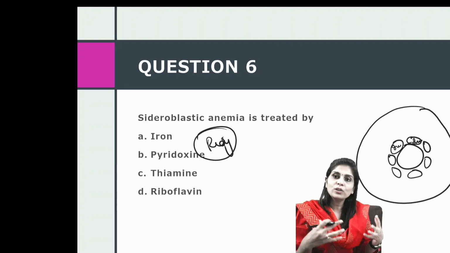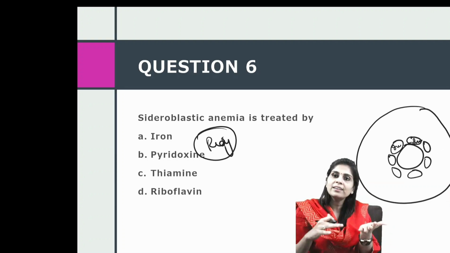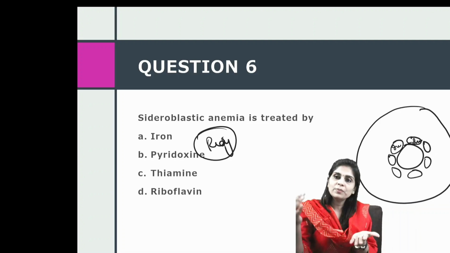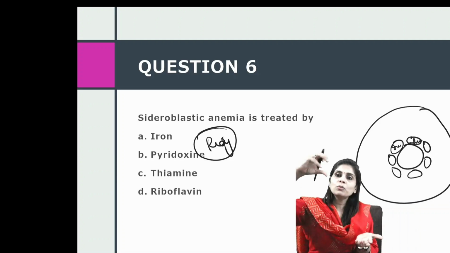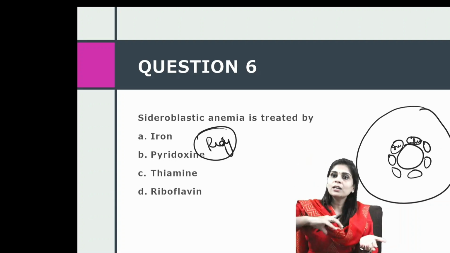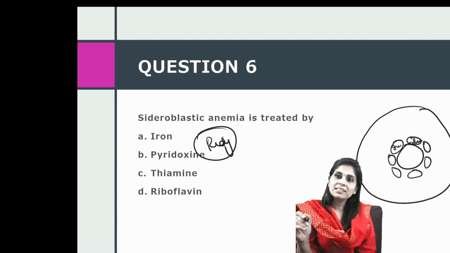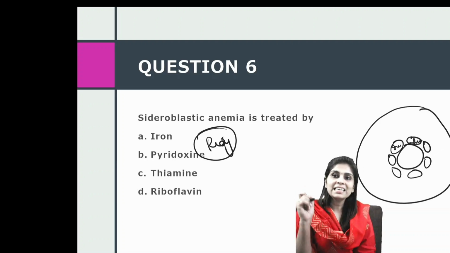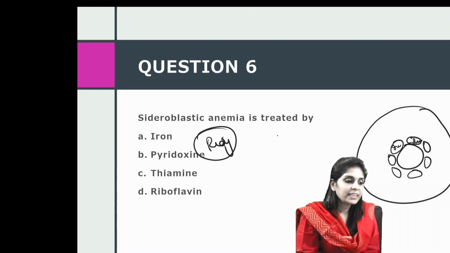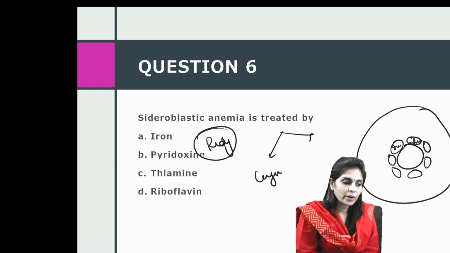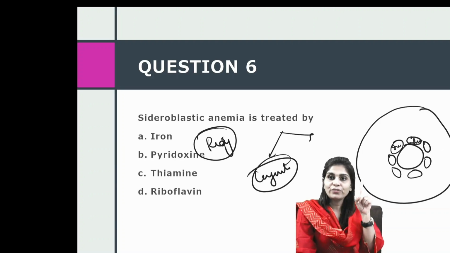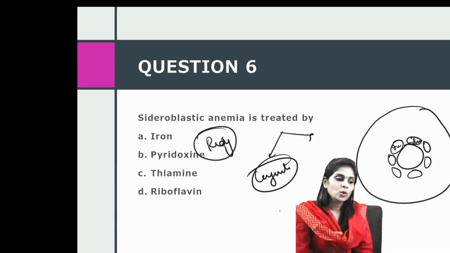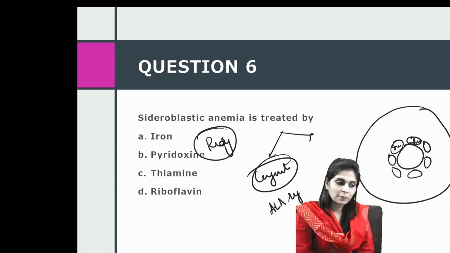Whenever there is a defect of heme synthesis, the protoporphyrin ring is not formed properly. That is when iron cannot get incorporated into the protoporphyrin, so the excess iron accumulates in mitochondria and surrounds the nucleus, forming ring sideroblasts. So sideroblastic anemia is observed whenever there is a heme synthesis disorder. It can be congenital or acquired. If it's congenital, it is caused by a defect of the first enzyme of heme synthesis, which is ALA synthase.